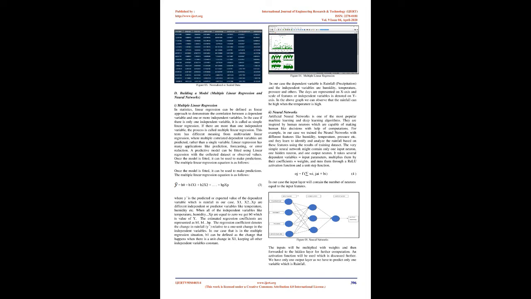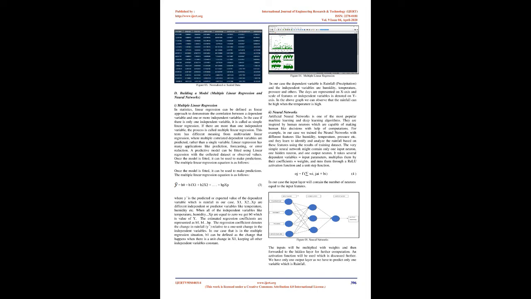The regression coefficient denotes the change in rainfall, y, relative to a one-unit change in the independent variables. In our case, that is in the multiple regression situation, b1 can be defined as the change that happens when there is a unit change in x1, keeping all other independent variables constant. Figure 04. Multiple linear regression. In our case, the dependent variable is rainfall, precipitation, and the independent variables are humidity, temperature, pressure, and others.